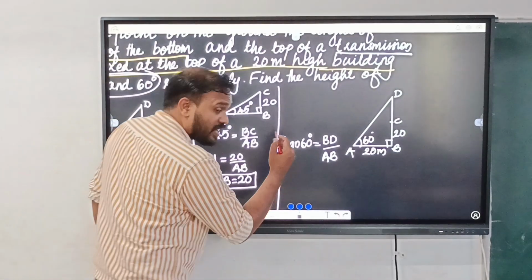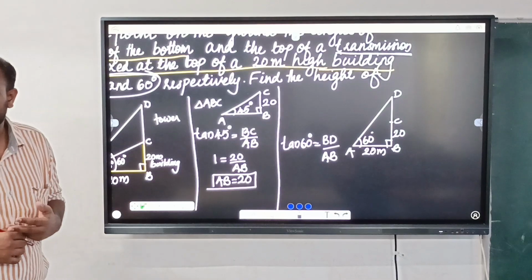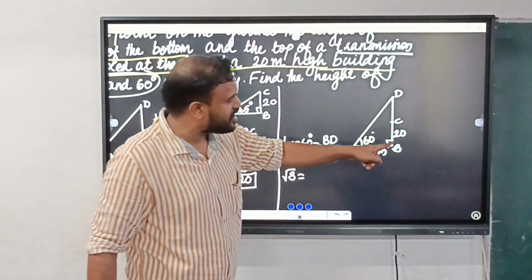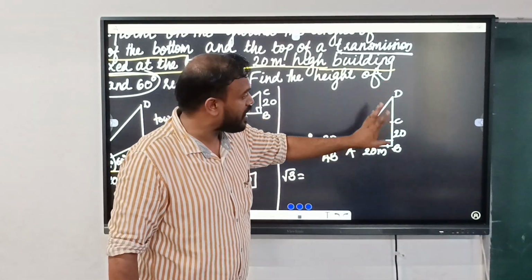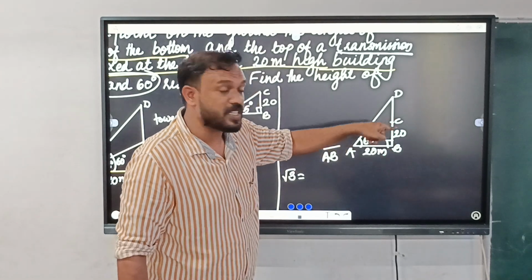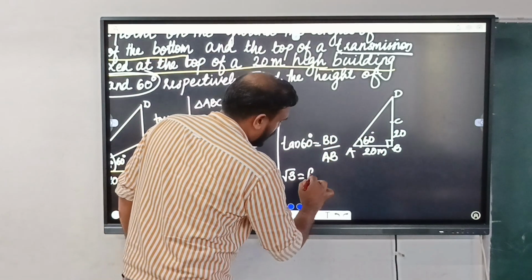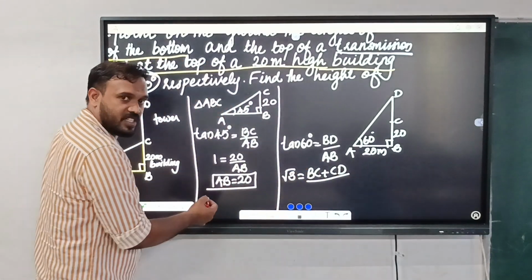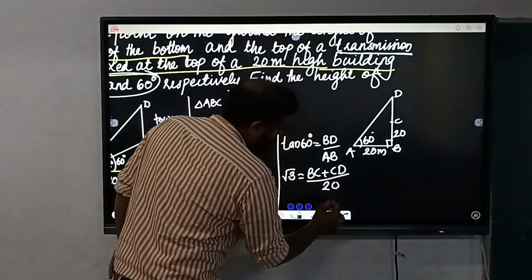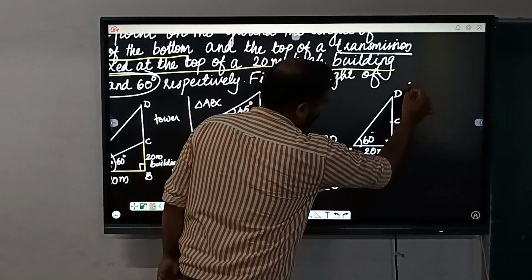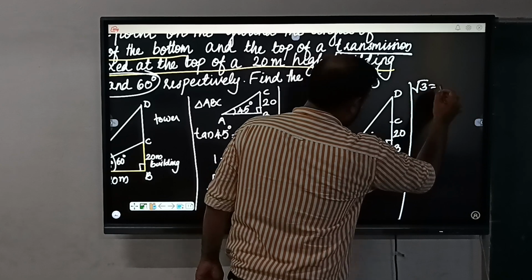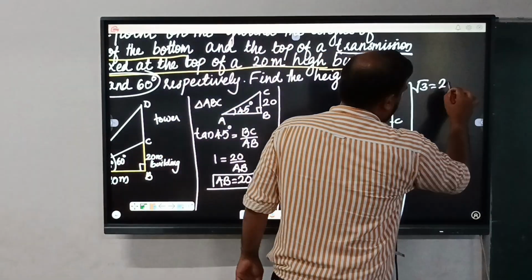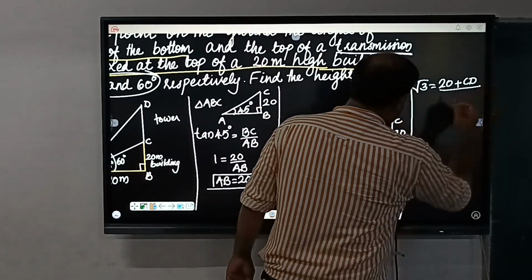See, what is the value of tan 60? Yes, root 3, square root 3. And BD is the distance from here to there, right? So how can we split it? Can we split it as BC plus CD? So BC plus CD divided by AB, and what is the value of AB? Already we got it. It is 20. That is root 3 equals BC plus CD divided by 20. What is the value of BC? 20. So 20 plus CD divided by 20.